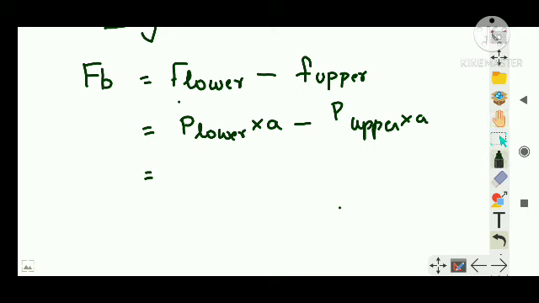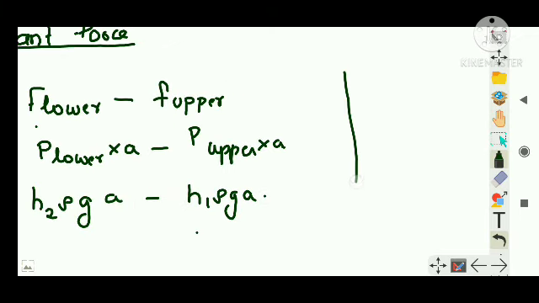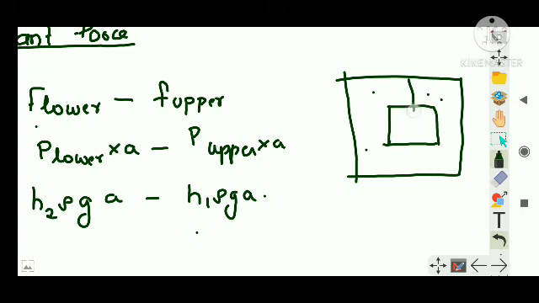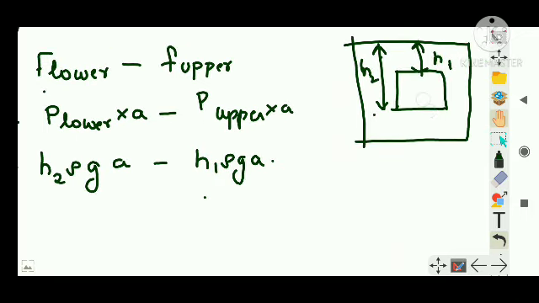Now it's a cube, so area is common. So pressure at lower section with respect to height h2 is rho g, and pressure at the upper section at h1 is rho g. Right. See, if you require the diagram, I can even draw it like this. This is a liquid section with density rho. I'm going to consider this cube. Let's say the top surface is at a height h1 from the surface, and the bottom section is at a height h2. So now you can relate the equation, right? h2 rho g a minus h1 rho g a.